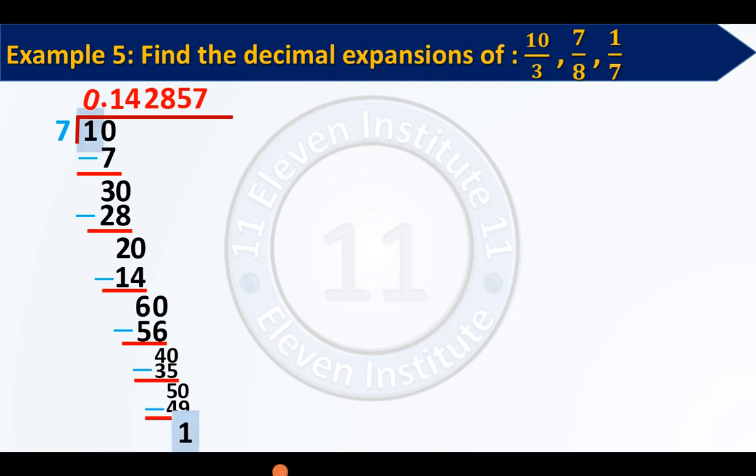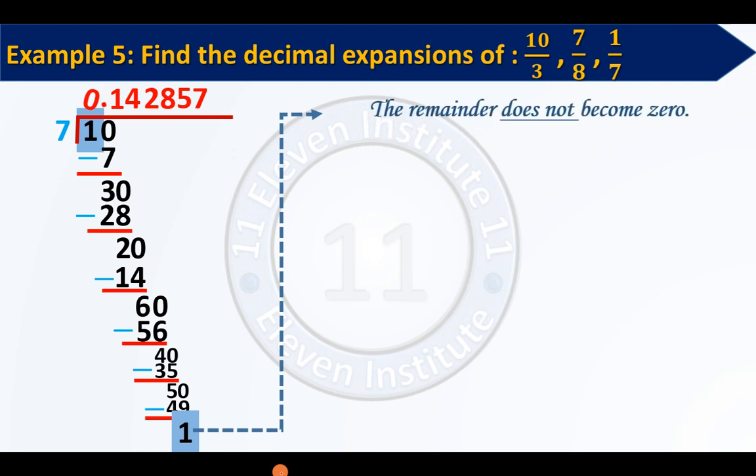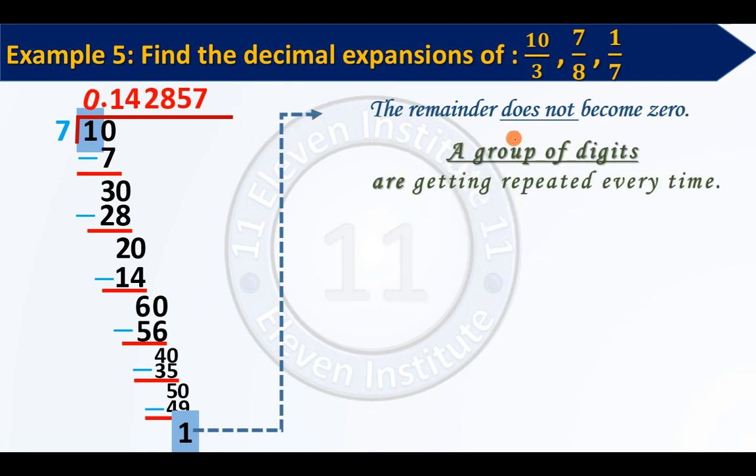So again, you can see the number 1 is getting repeated over here. And I can say that the remainder is not 0, or does not become 0. If the remainder does not become 0, then in this answer a group of digits are getting repeated every time. See 1, then 3, 2, 6, 4, 5. Again this will repeat. When the remainders repeat, the digits over here will also repeat.